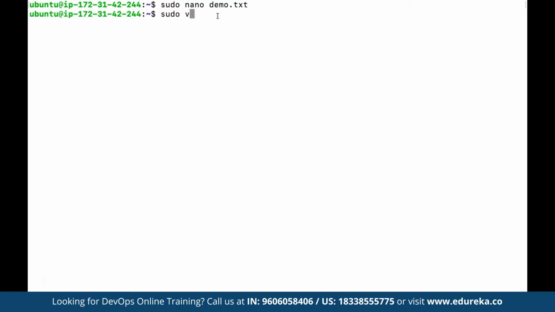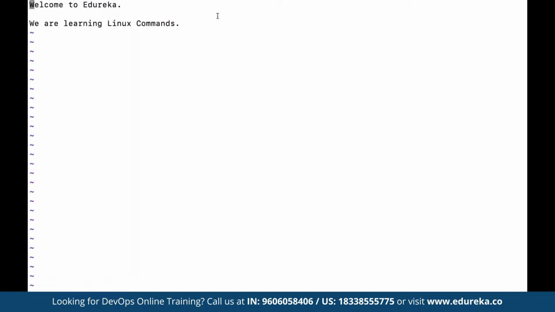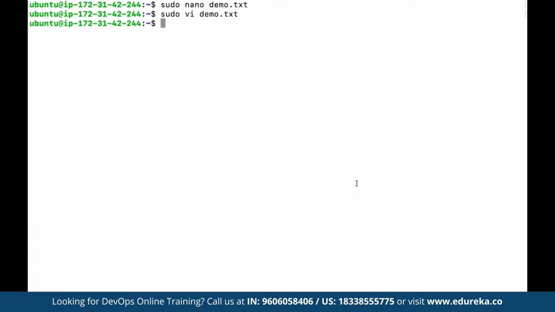For example, let's say we want to work with the vi editor. So here we can use vi, and then we can specify the same file name as demo.txt. So as you can see now, this has opened up the vi editor. This works a bit differently. Once we are done, we can press escape, and then to come out of this editor, we can simply type colon w q. So to save, once we are done, we press escape first, and then a colon, and then wq. This is going to simply save the file and then come out. So depending upon the requirement and the comfort level, we can choose the editors accordingly.